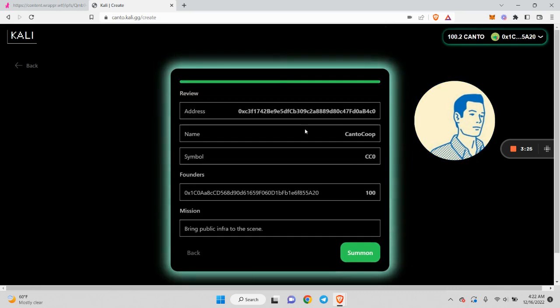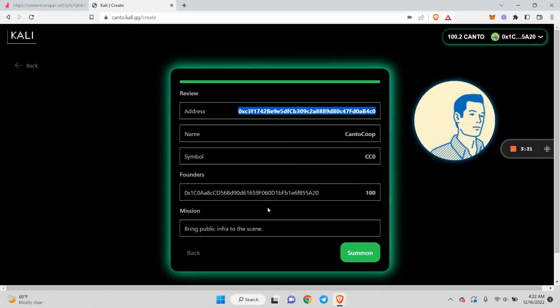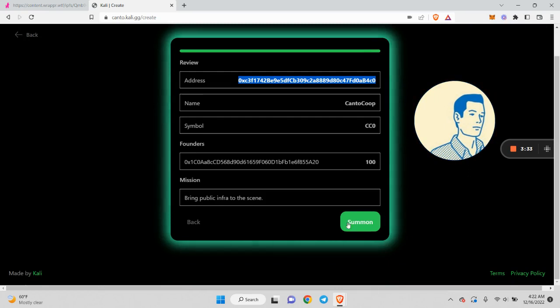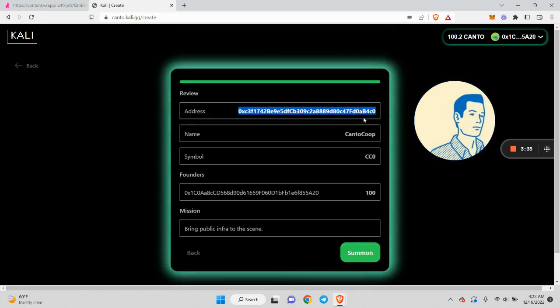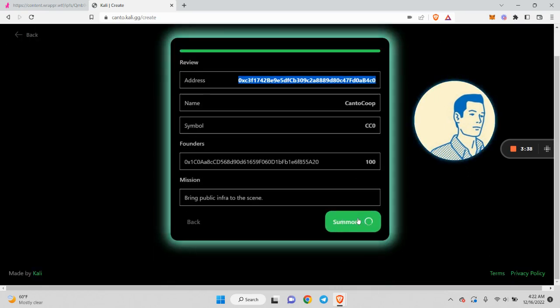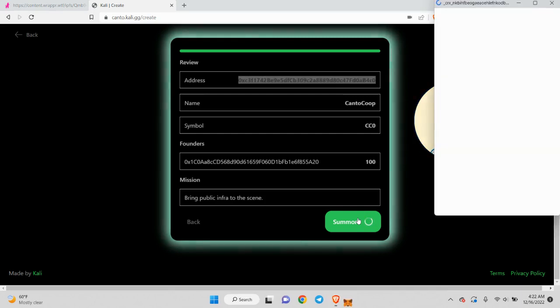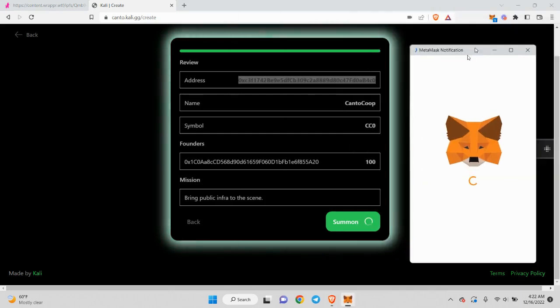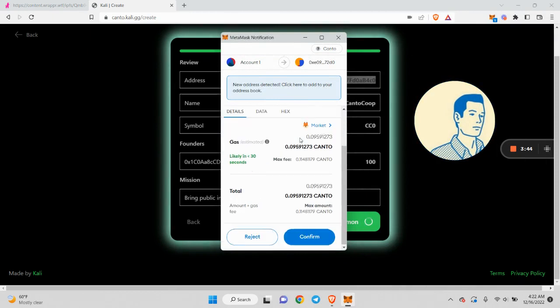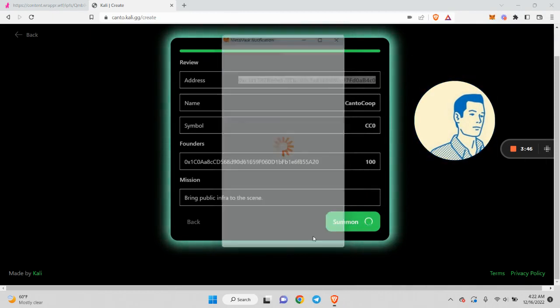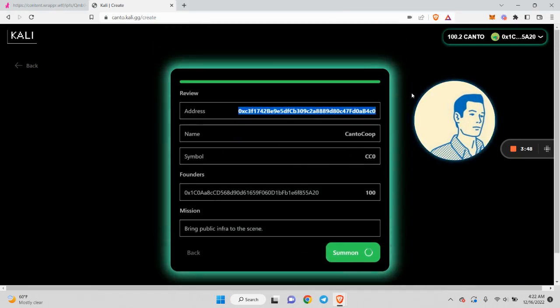In this example, we use create2 in our deployer, so you can actually pre-compute the address of your DAO. You can review some of the initial details, and then let's summon and deploy our DAO smart contract plus our legal wrapper, which will be added as an NFT to our DAO. Let's click through onto Canto. We'll confirm this transaction, and then we'll see how it confirms.